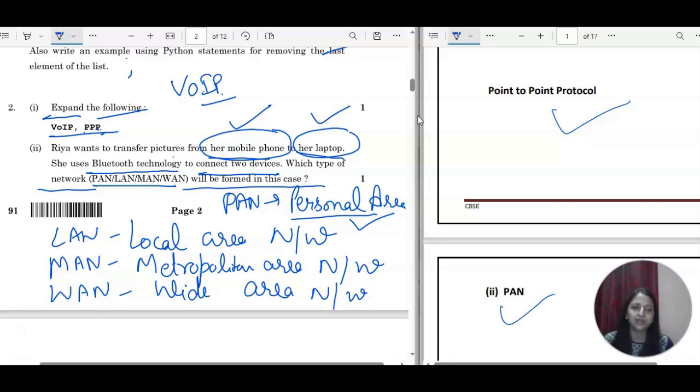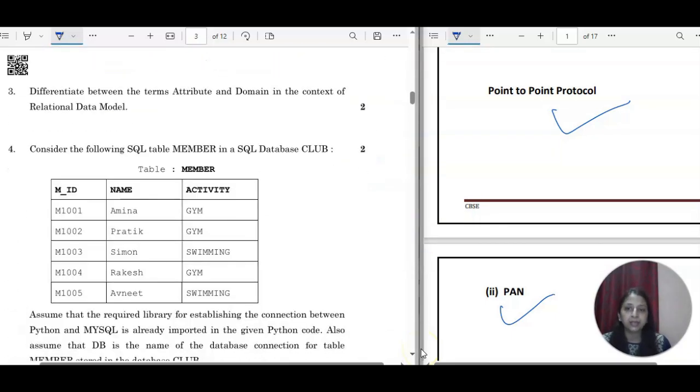So local area network is something like, suppose you are in a school and two labs are there for senior kids and the junior kids. So that is called the local area network. Okay. Metropolitan area network is something within metro cities, what all devices you are connecting. And when you are connecting one country to another country, or one metro city to another, there is no geographical boundary in case of WAN, wide area network. Here you are just connecting your devices only. So the correct answer is PAN, which is personal area network.